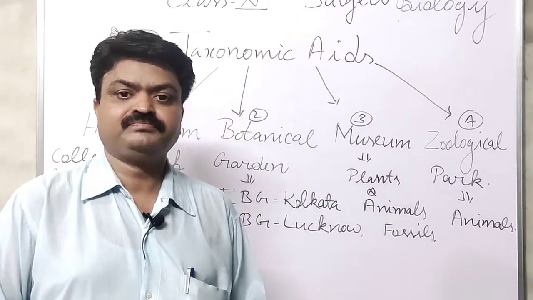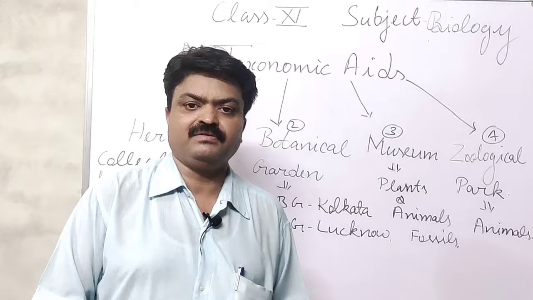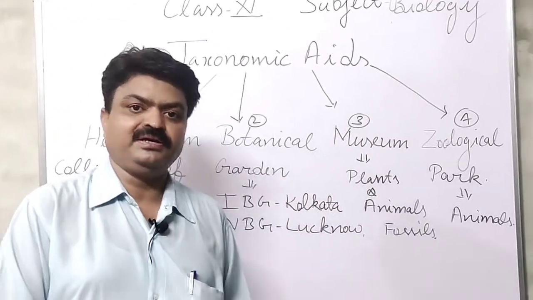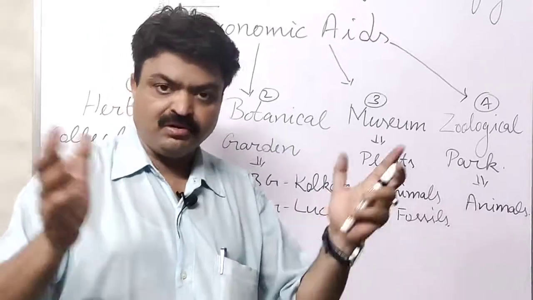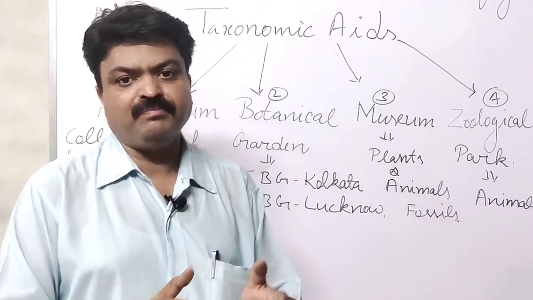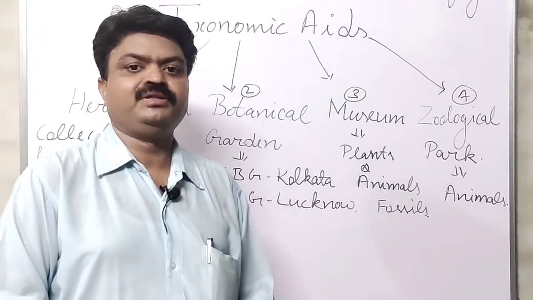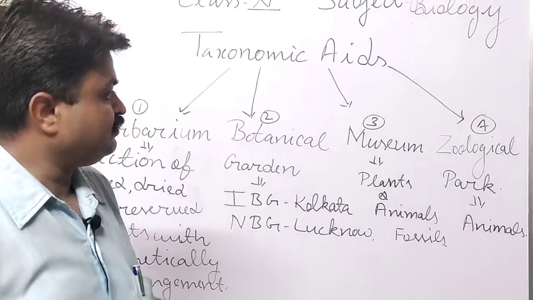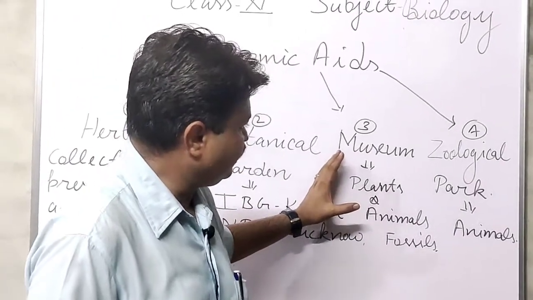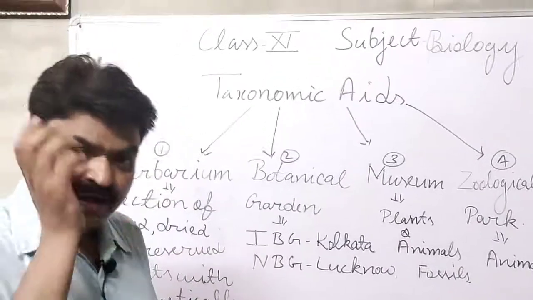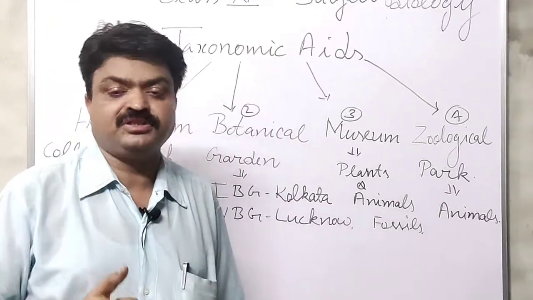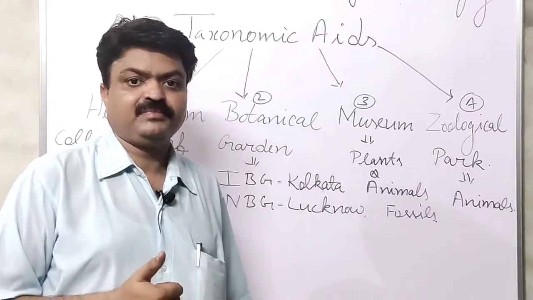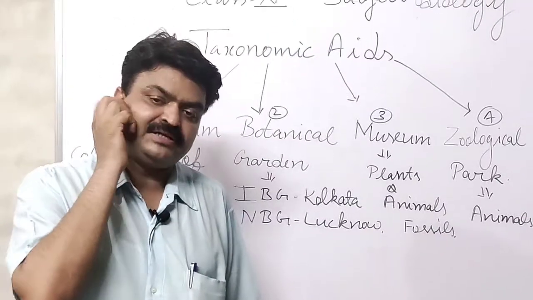The plants or animals are kept as specimens, or the mammals are kept as whole bodies, and their skin is filled with straw. In the museum, the animals are also kept as fossils, meaning their body remains are kept.